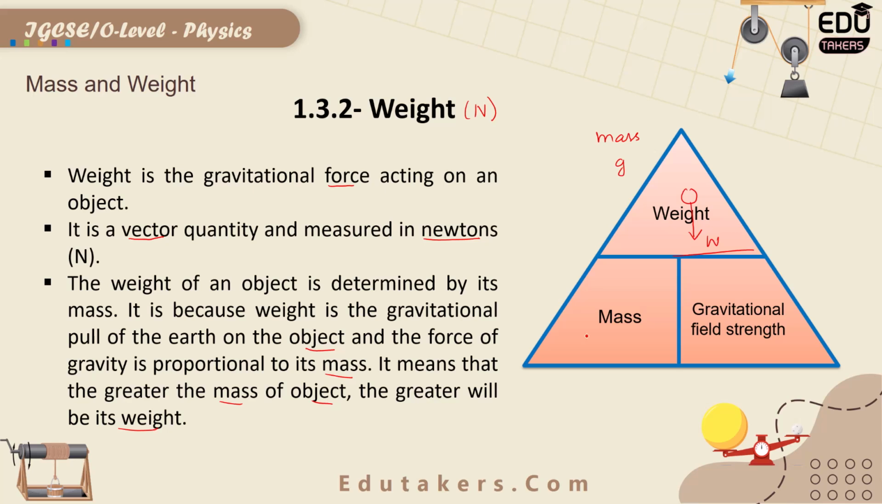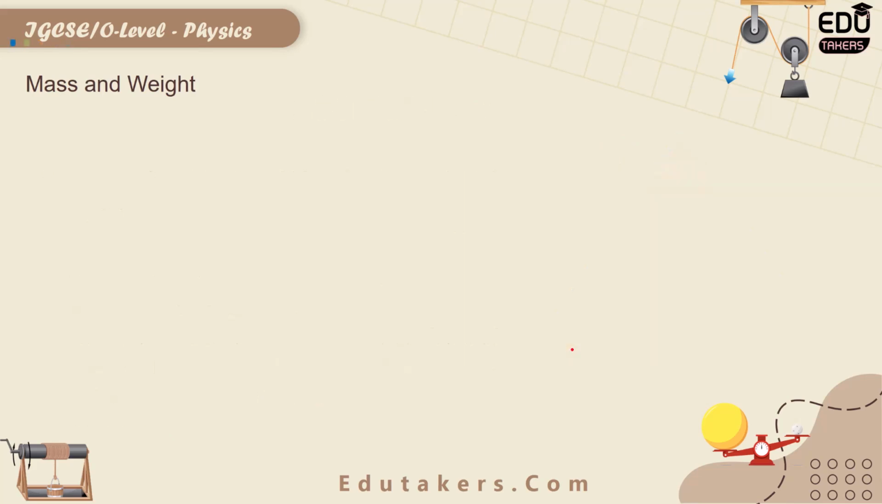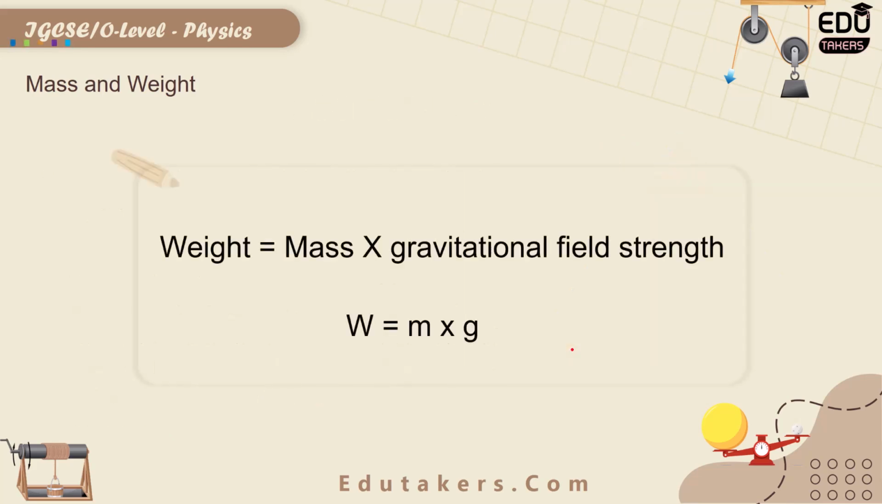Here is a triangular formula that is used to find out the weight when the mass and gravitational field strength are given. We will see it later. First of all, let's see the formula for calculating the weight. Weight is equal to the product of mass and gravitational field strength. Mass is represented by m, while the gravitational field strength is represented by g. So the weight is obtained when you multiply the mass with the gravitational field strength. Weight is equal to m multiplied by g.